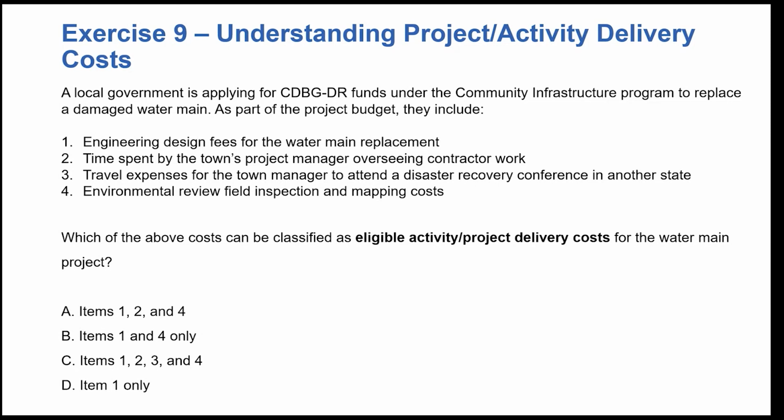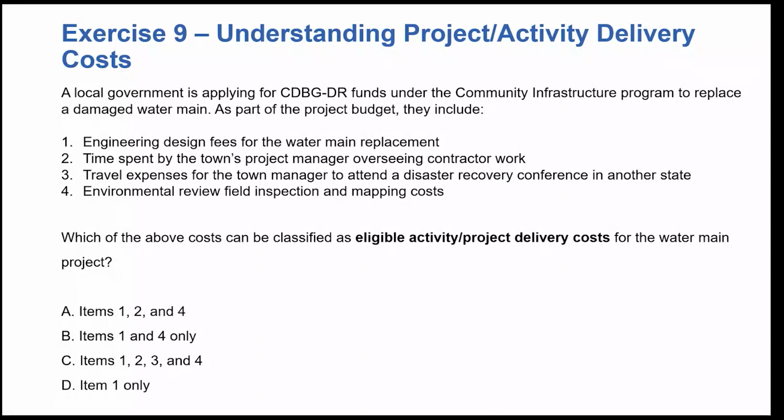So as part of the project budget, they include one, engineering design fees for the water main replacement. They also include time spent by the town's project manager overseeing contractor work, travel expenses for the town manager to attend a disaster recovery conference in another state, an environmental review, field inspection, and mapping costs.